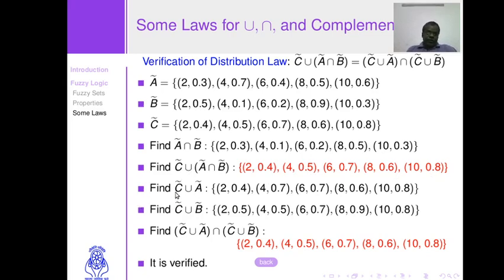Take the union of C and A, union of C and B, we get these two fuzzy sets. Find the intersection of these two fuzzy sets and we get another fuzzy set which is also highlighted with red color. Compare the two results and you can observe that this equality is verified.